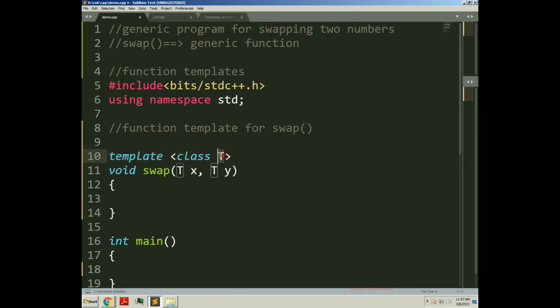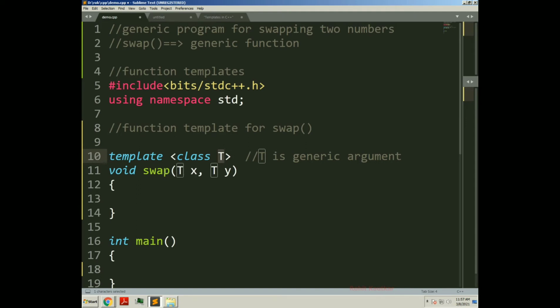So T is a generic type of argument. This T can represent any kind of data. In short, it is a placeholder for different data types.